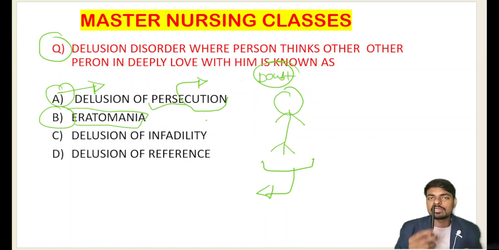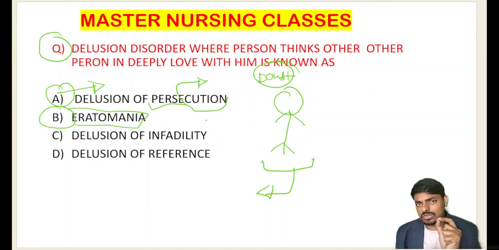If the nursing officer is coming with a syringe to give haloperidol or lorazepam to him, at that point the person complains that the nurse is coming to kill him with a knife. He or she is always doubtful towards others. He will think all the persons are going to come near him to threaten him, harass him, to rip him. So in the delusion of persecution, the person is always doubtful or suspicious towards others.